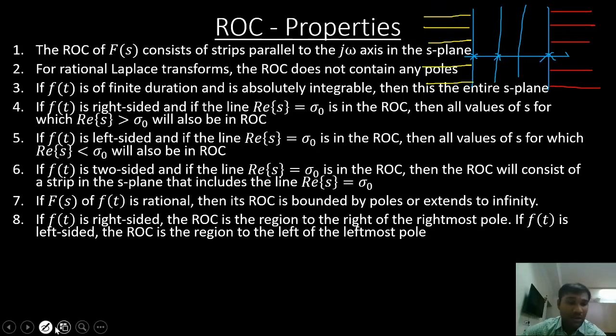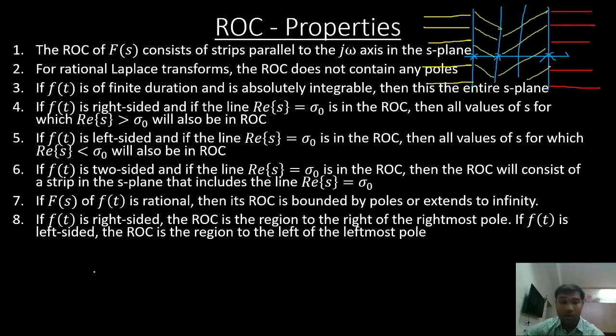In between any two poles, I can draw however I wish, right? So these two poles I'll consider, and my ROC can be somewhere in between this, or somewhere in between these two poles.